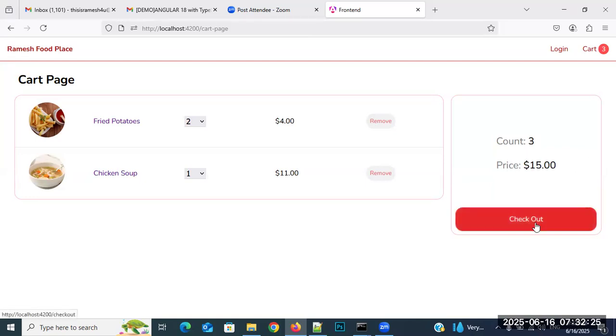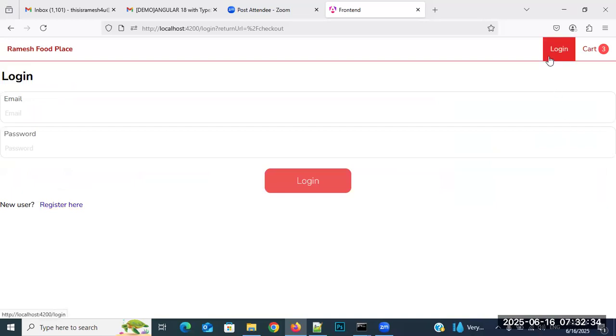Now click on the checkout. See it everybody, I did not log in here. So whenever you click on the checkout, what is happening, we'll see it. Whenever I click on the checkout, directly I'm not going to the checkout page. Where are we going? We are going to the login page. Why? Because without login, we cannot check out.